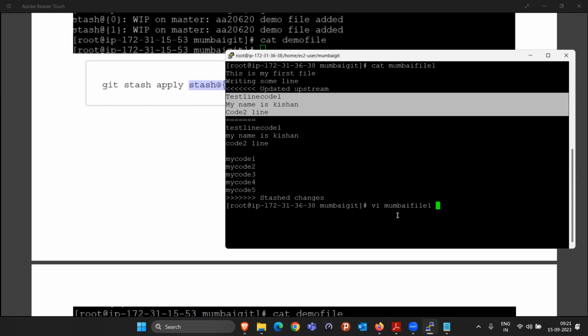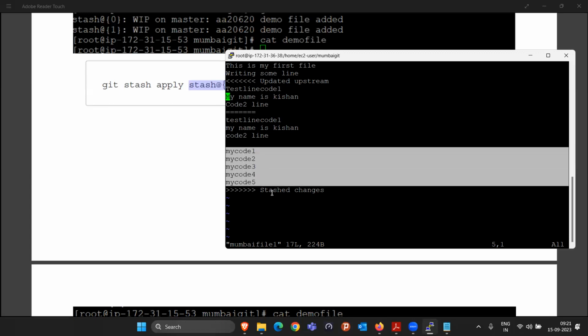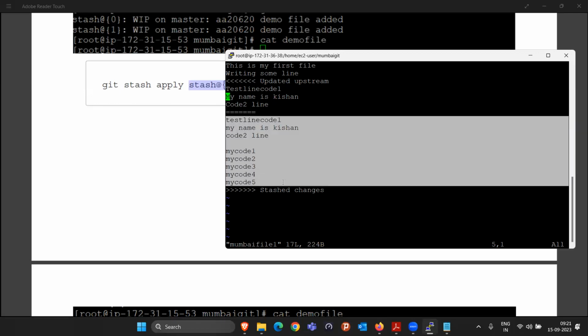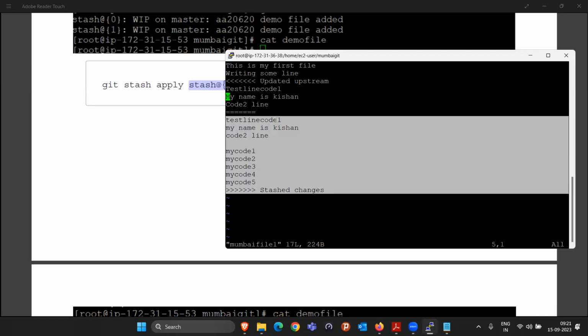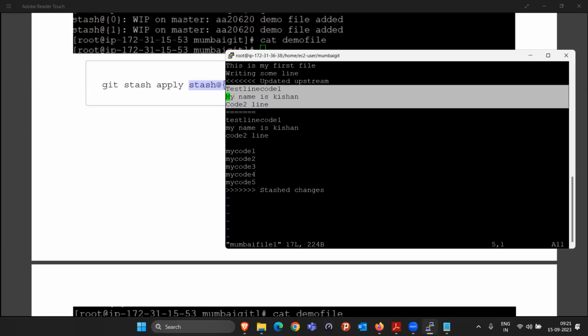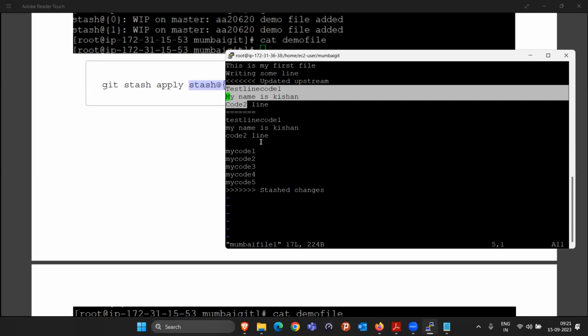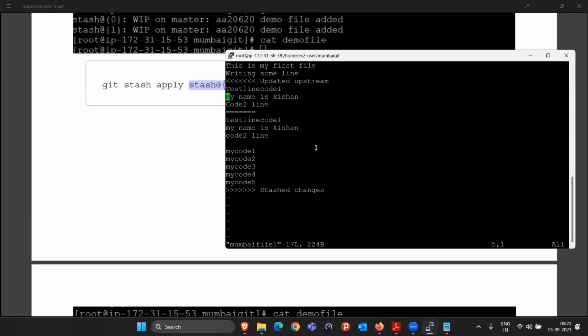Now, did these two files get merged? No, it is not merged. Whatever changes we did previously and did not save, we moved to the stash, and that has come back, right? This was the condition we were working on previously. And this was the change we did in the last commit, because my manager asked me to fix some bugs. So now we can take the decision whether this is correct or this is correct. Definitely this will be correct now, right? So what I can do is delete that particular previous thing, and we can keep all my previous code like this. I can just delete all these things.